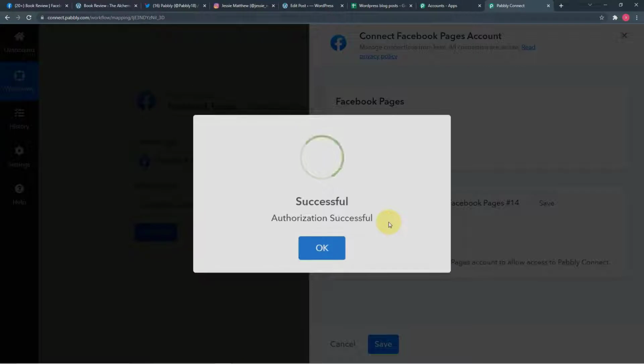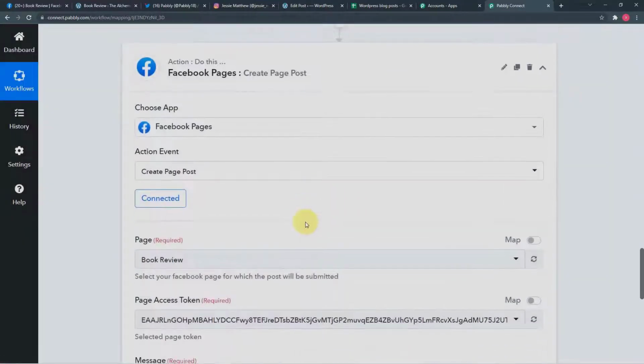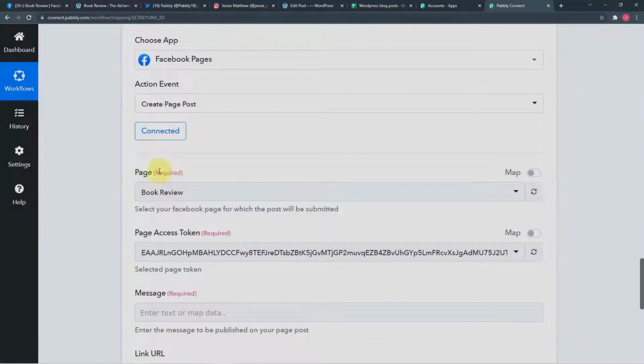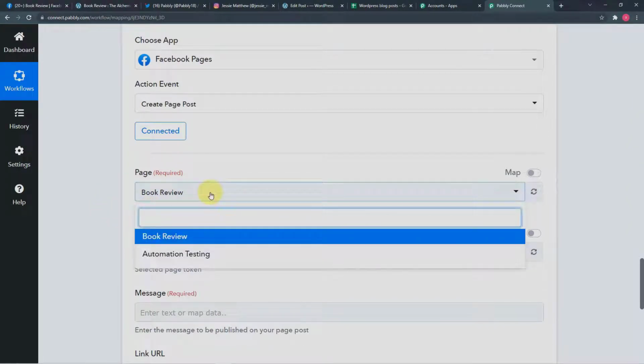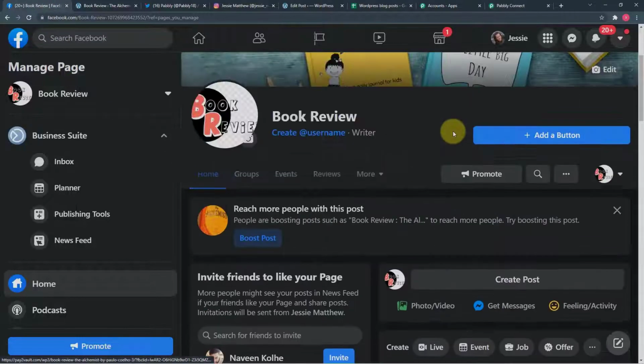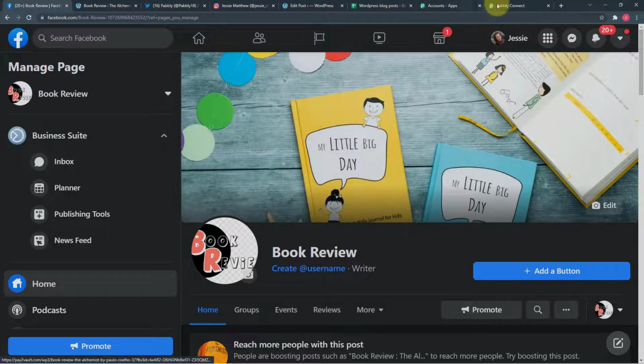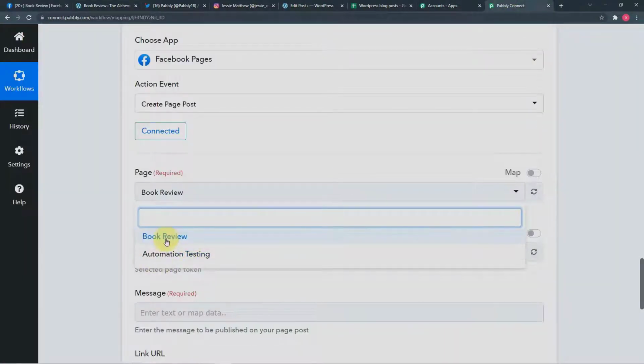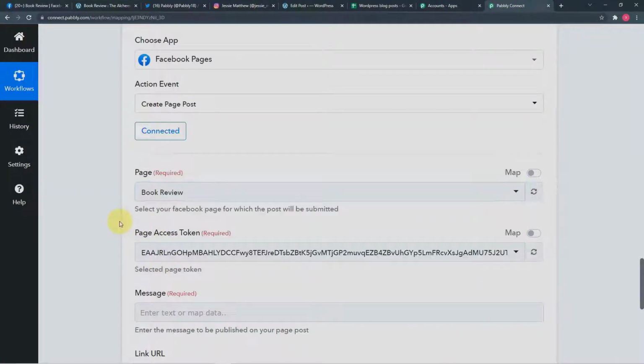So I am already logged in, so you can see the authorization is successful here. Now it is asking on which page you want to post. So I am having only 2 pages in Facebook, and this is my page. You can see this is our page. The name of the page is Book Review only. So I'm going to select this page from this field.